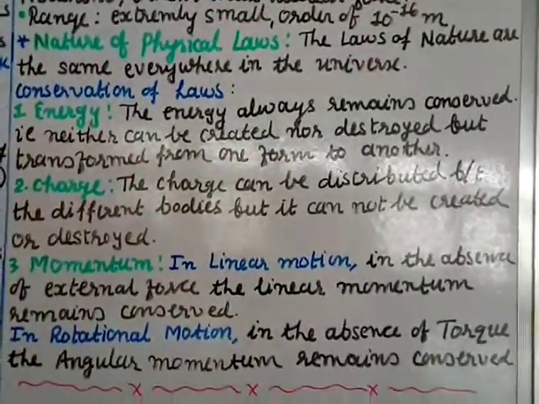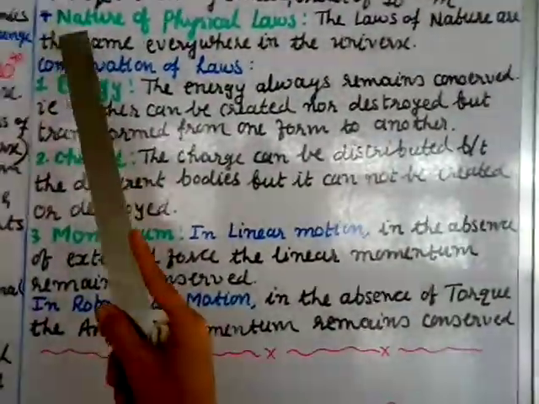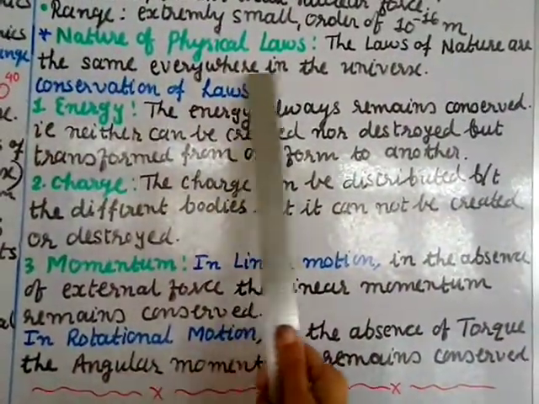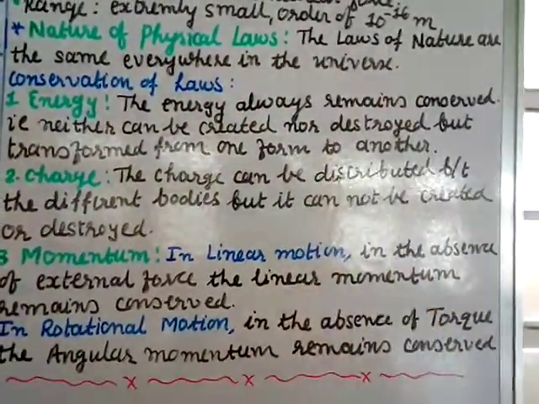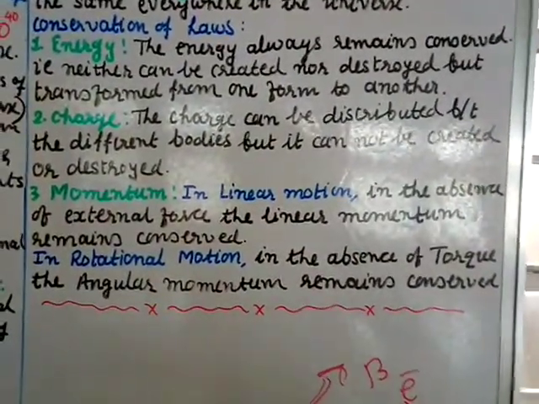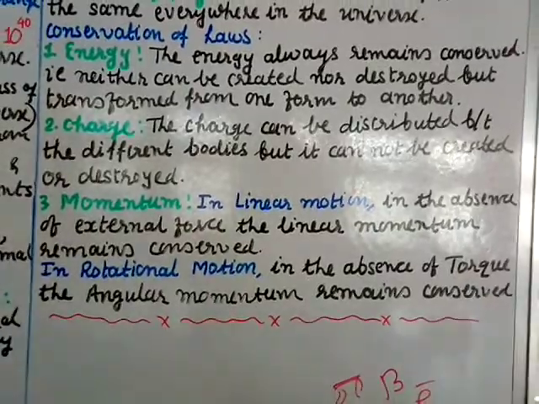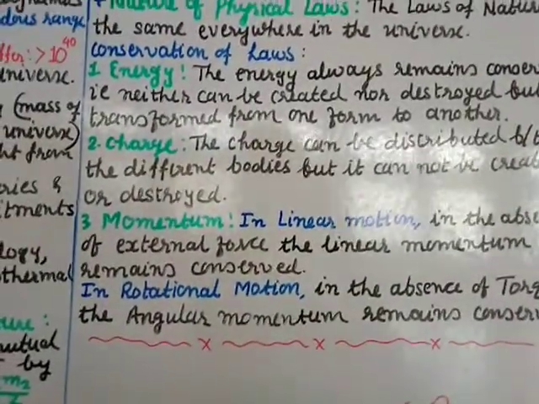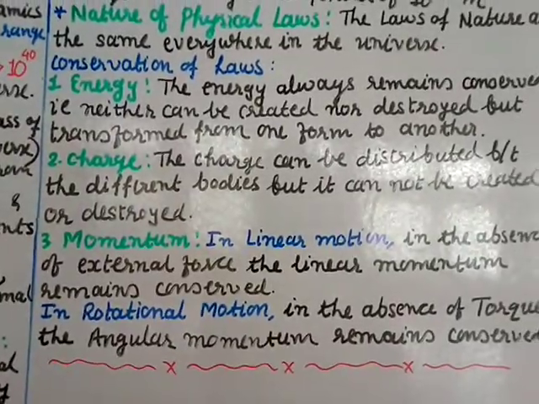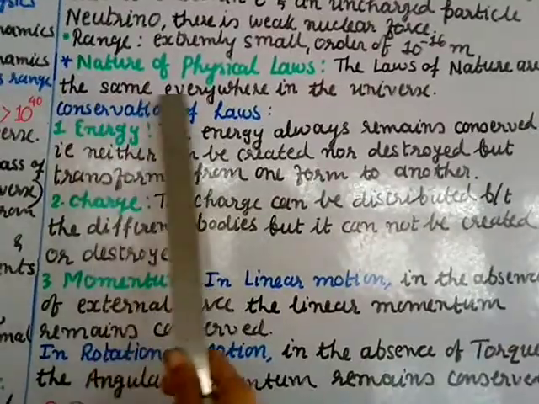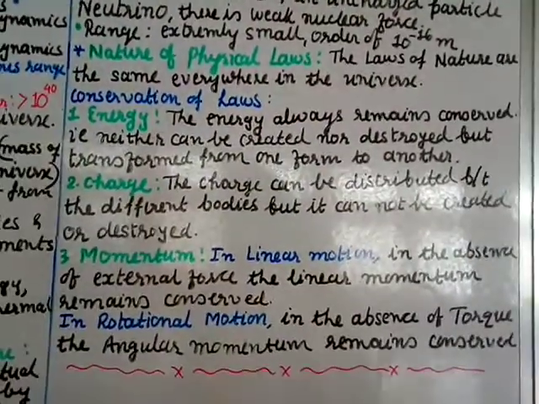Next we have the last topic in this chapter, the nature of physical laws. The laws of nature are the same everywhere in the universe. So the laws will not change. Suppose you do an experiment today, and after 1 year you do the same experiment in the same conditions, the result will be the same. That is what it means: the laws of nature are the same everywhere in the universe, at any time.